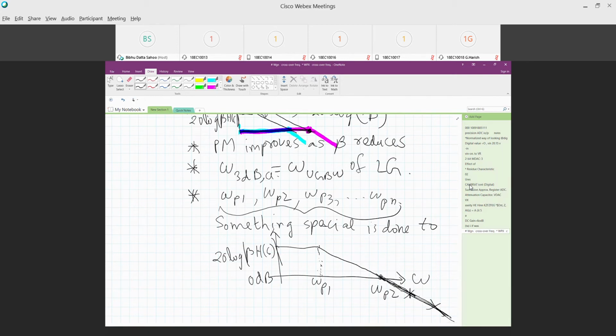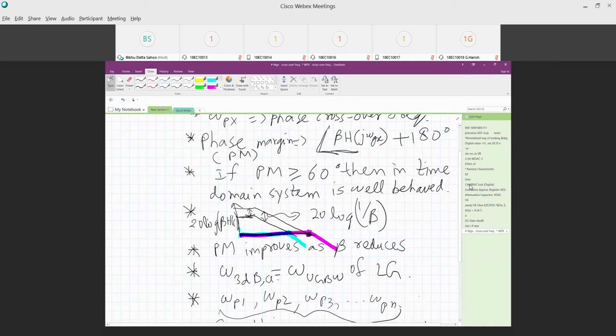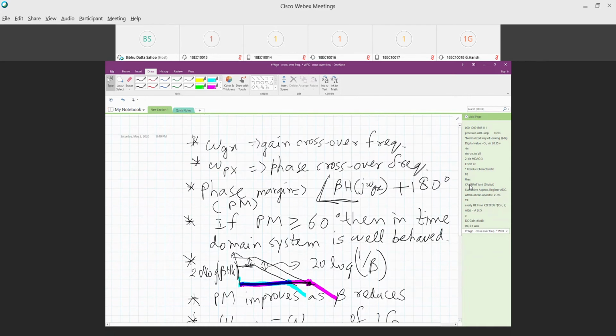Yes, I have not turned on the recording because I'm just going through a revision of what we did. Okay, because there is nothing much to discuss except the oscillator. The oscillator will take me probably another half an hour. I just wanted to revise this concept, so if you want, please write this down. Gain crossover frequency is important.